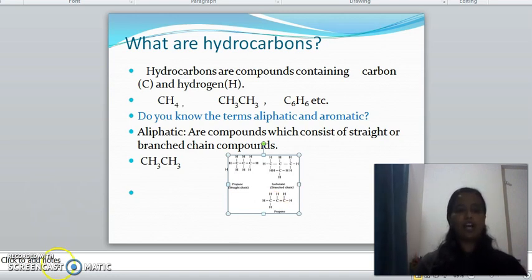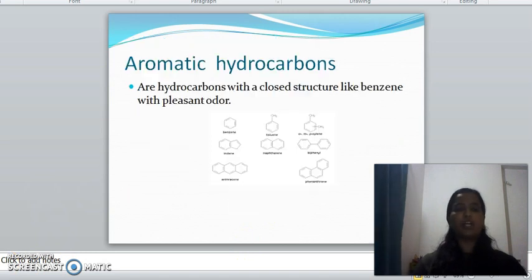Now what are aromatic hydrocarbons? Aromatic hydrocarbons are closed structures like benzene with alternate single and double bonds. Other examples are naphthalene, anthracene, phenanthrene, toluene. All these are aromatic hydrocarbons and they have a pleasant odor.